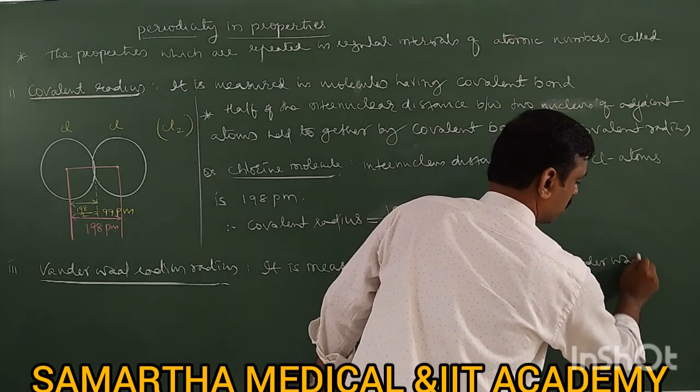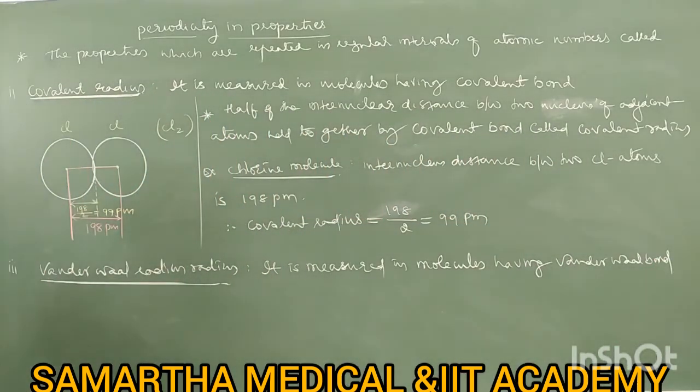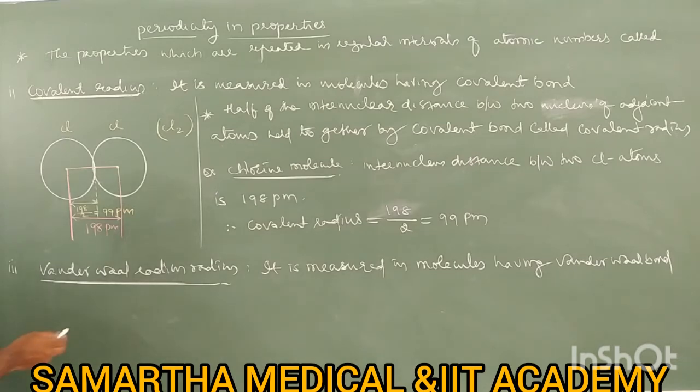So what is a van der Waals bond? We will study that later, in another topic, but let's see here what the van der Waals radius is. Therefore, it is measured in the molecule having van der Waals bond. Now let us say here also I will take the chlorine molecule. In between two chlorine atoms there is a covalent bond. Now I will take two chlorine molecules.